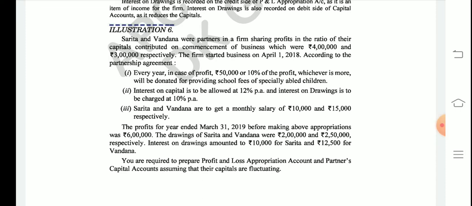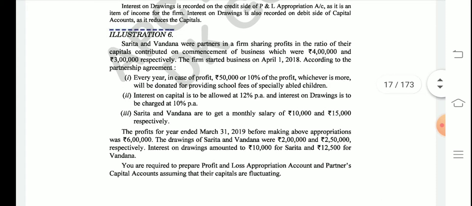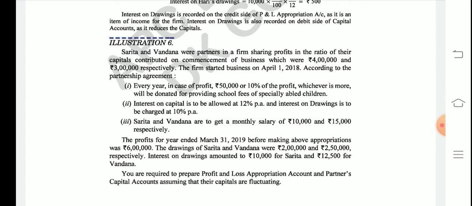Till now I have asked you to practice up to illustration 5. We have covered a few topics of this chapter, that is the introduction and the theory. Then I discussed the format of the profit and loss appropriation account. Then I talked about the two types of accounts drawn for a partnership firm, that is fluctuating capital and fixed capital. Under fluctuating capital, we draw only one account, that is the capital account, and under fixed capital, we draw two accounts, that is the current account and capital account. And I've also talked about a few rules that are applied in absence of partnership deed.